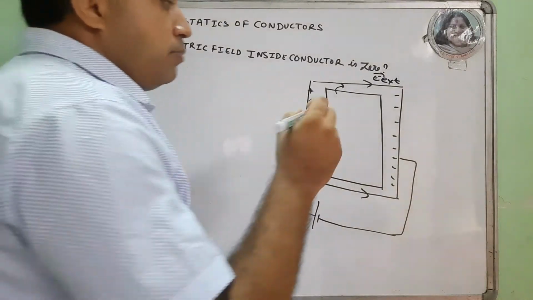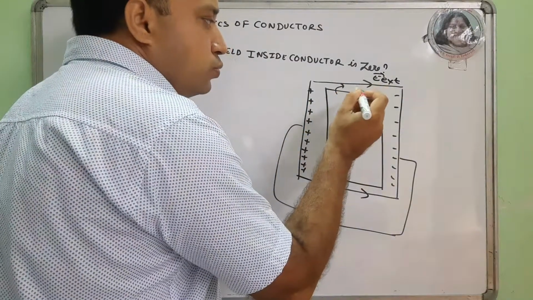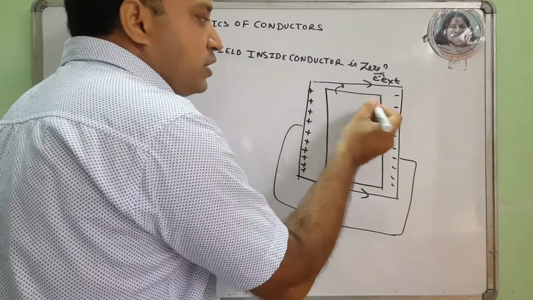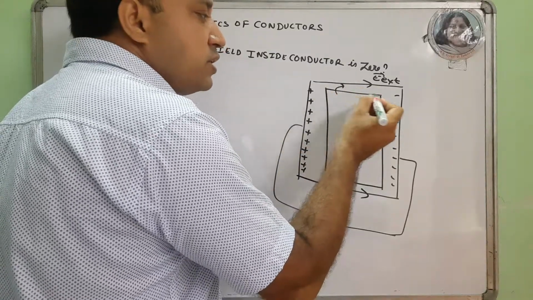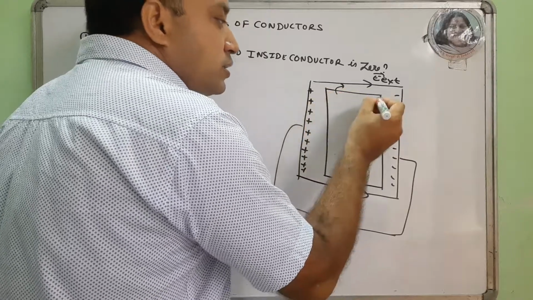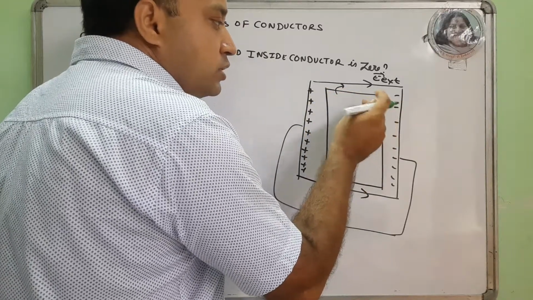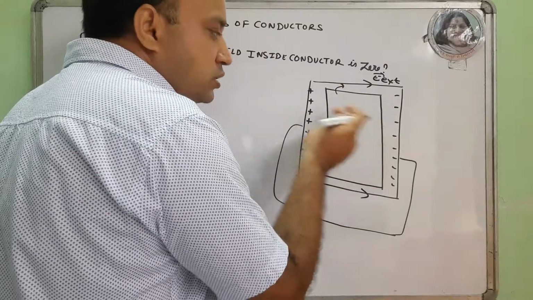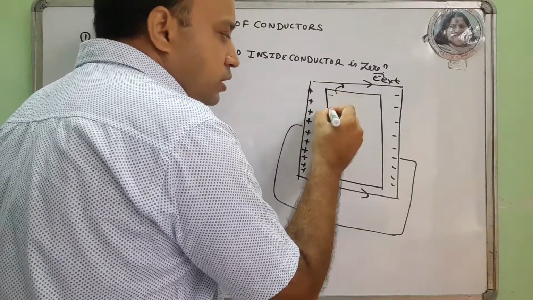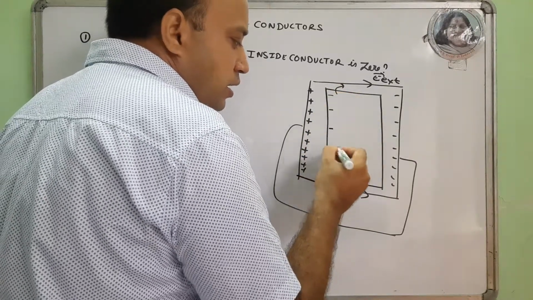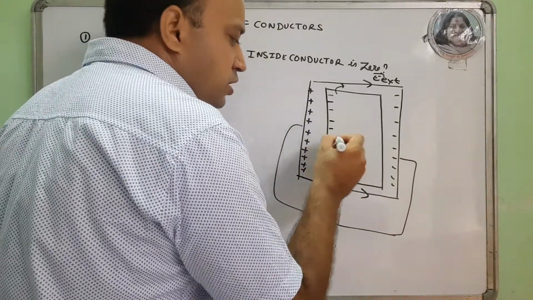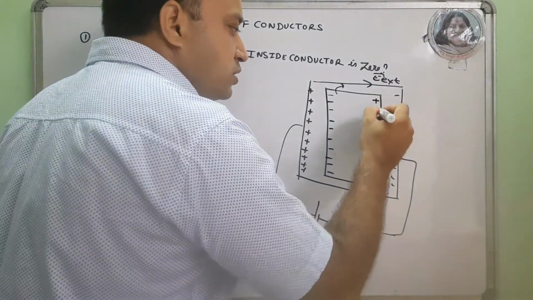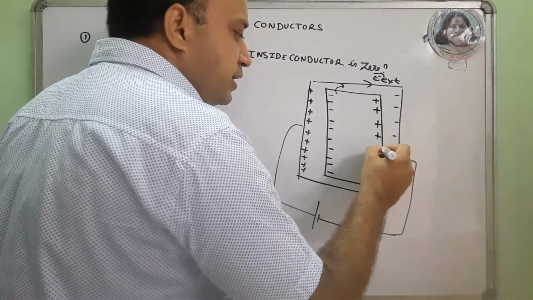Now what will happen? As you know, electrons drift against the direction of the electric field, or the motion of negative charges is against the direction of the electric field, so the electrons start drifting towards the left, which means electrons collect at this point. Since charge is conserved in a conductor, an equal amount of positive charge stays on the right-hand side.